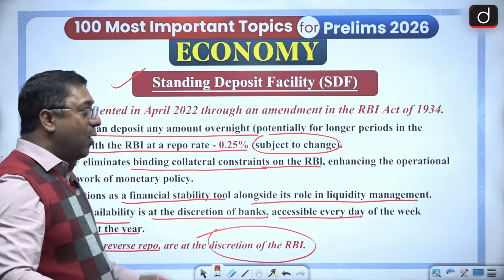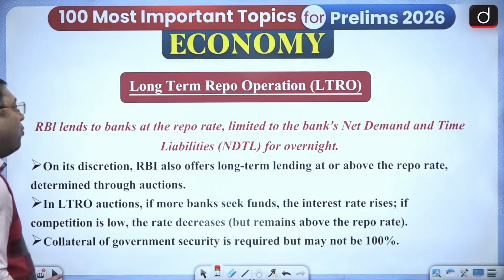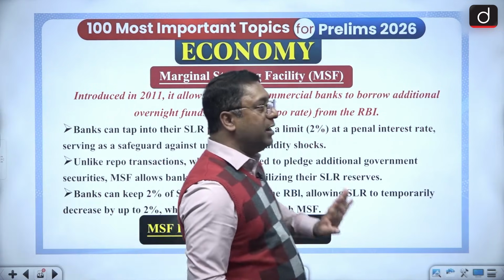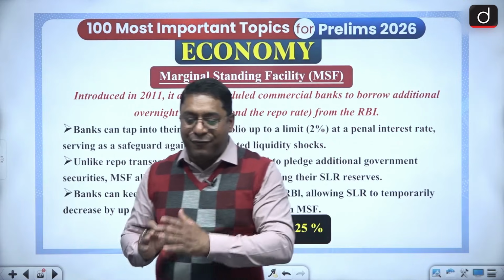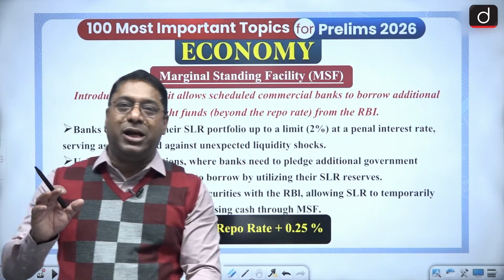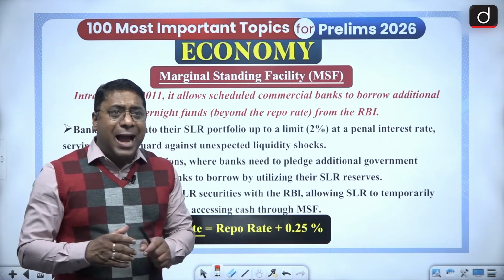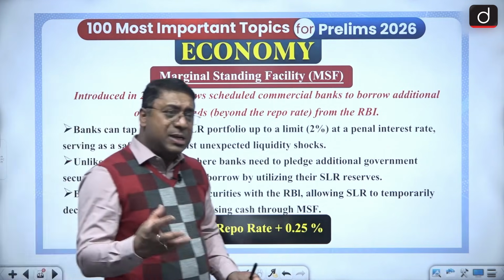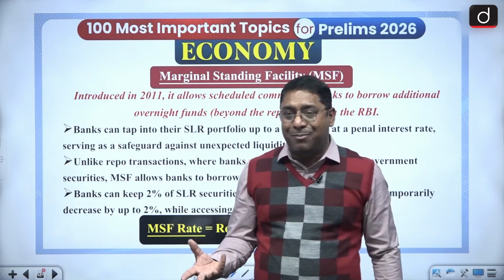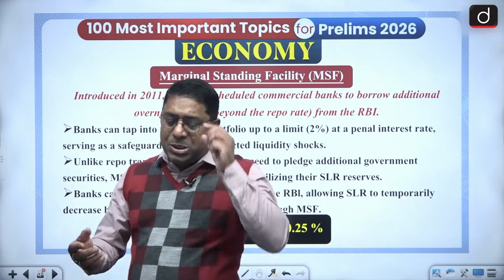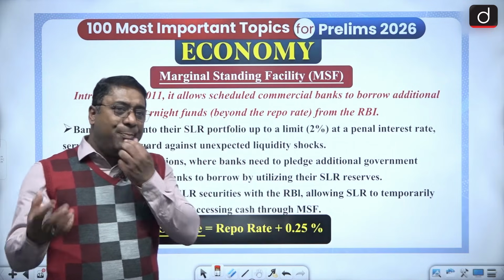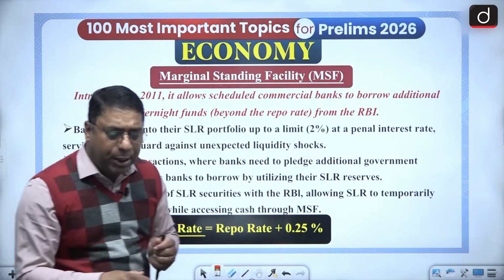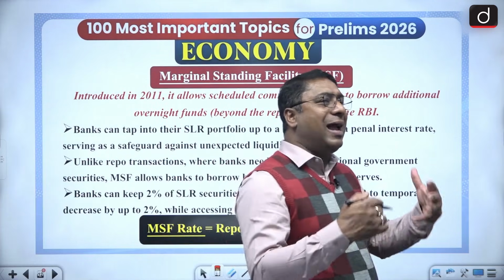Got it? Now, apart from this, there is one more, and that is marginal standing facility. That is MSF. Now, marginal standing facility, what happens is that a bank is in very emergency need. That is, there is an emergency which is faced by the bank. Now, whenever an emergency is faced by the bank, then the banks are allowed to borrow for short duration, and that too under MSF.